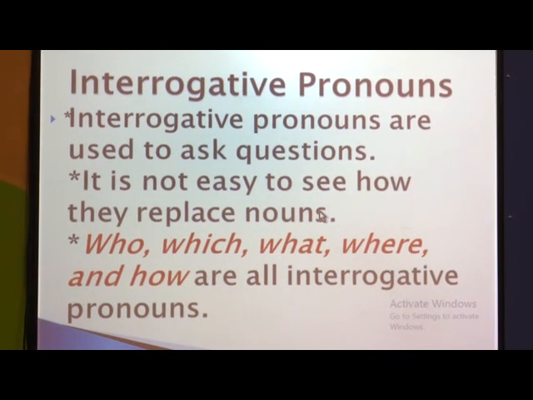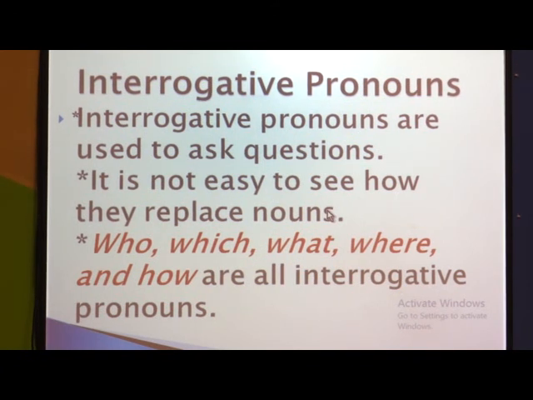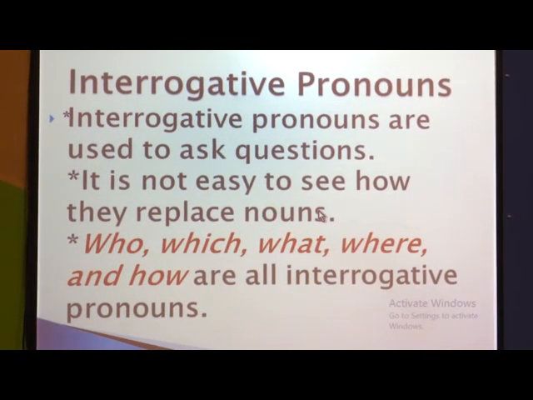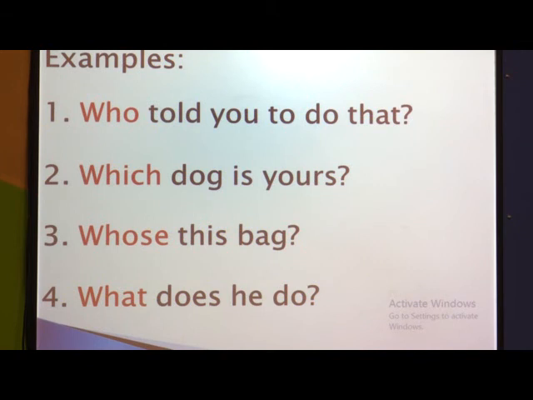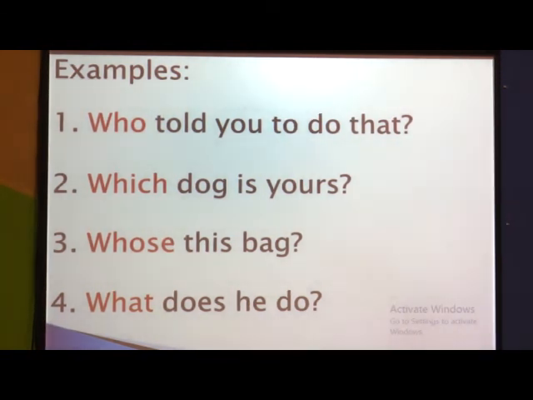The examples of interrogative pronouns are who, which, what, where and how. So how can we use them? Here are some examples which will help you come to know how we can use interrogative pronouns in sentences. First sentence: who told you to do that?